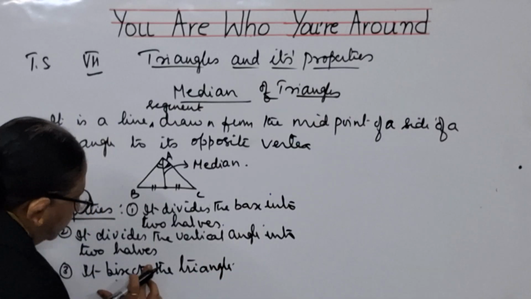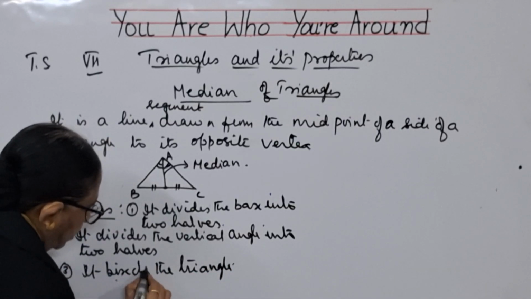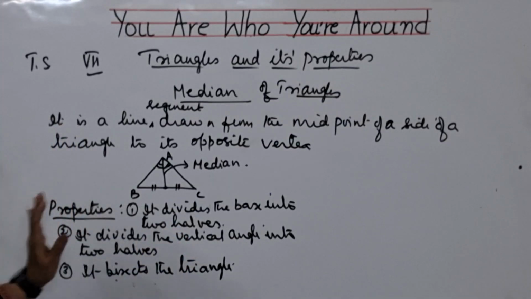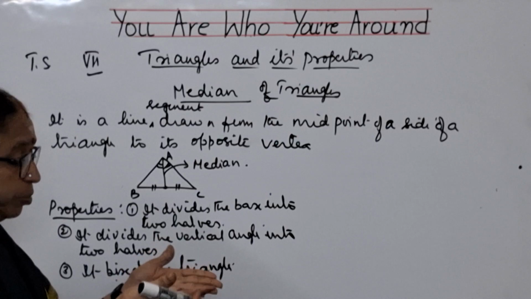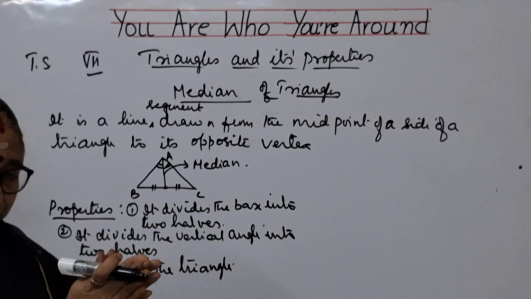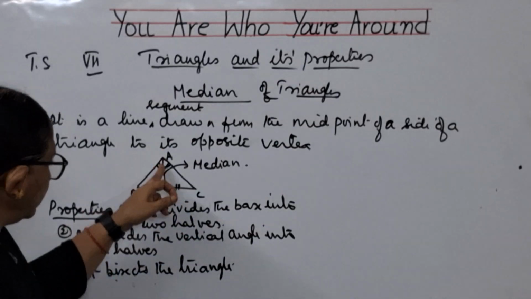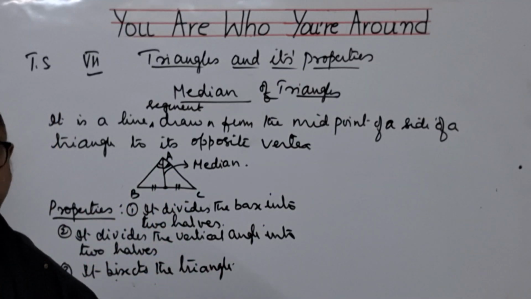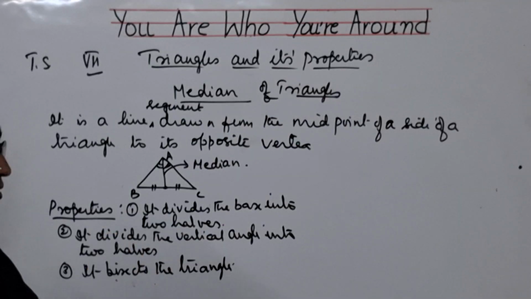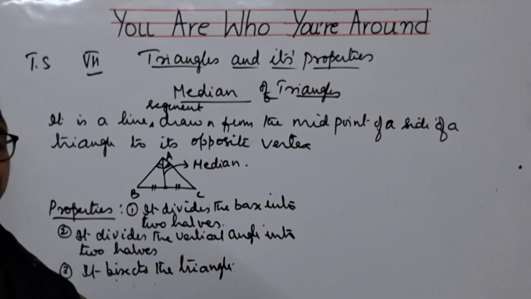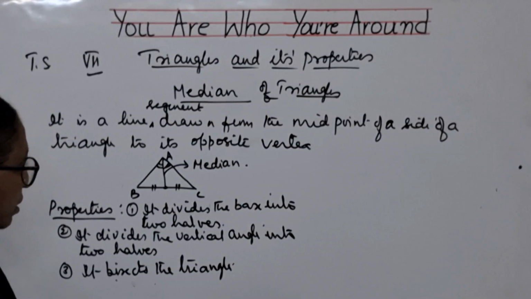What do you mean by this? It bisects. What do you mean by bisecting? Bisecting means it divides. The total triangle is divided into two halves. When you fold upon the median the triangle, if you draw a triangle upon a paper and fold it exactly upon this line only, it gets folded. So it is the one which bisects. So when it is bisecting, it divides the base into two sides, it divides the vertical angle also in two sides. Okay.